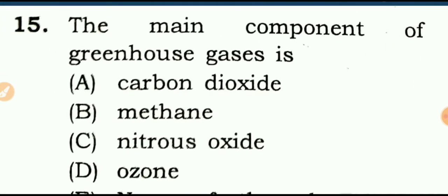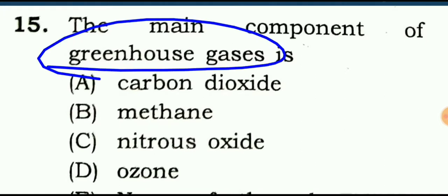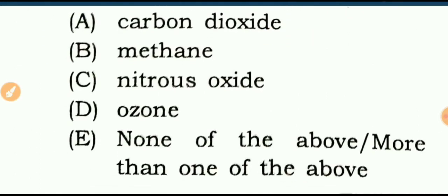Next question is, the main component of greenhouse gases. As you know, greenhouse gases increase the temperature of our atmosphere, and they contain carbon dioxide, methane, ozone, also nitrous oxide, and sulfur dioxide is also taken as a greenhouse gas. Here, more than one option is the right answer.